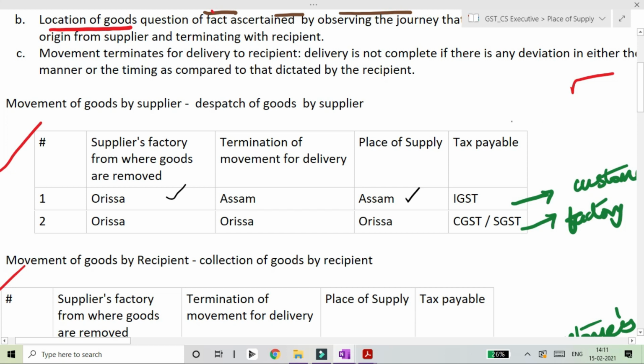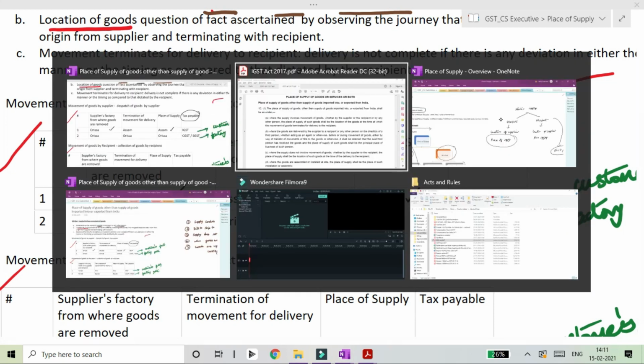So what tax is payable is based on the nature of supply. Location of the supplier and the place of supply, if it is in the same state or same union territory, then it is treated as intrastate supply. If it is in two different states or two different union territories, then it shall be treated as an interstate transaction. Now in this case, the location of the supplier is in Orissa and the place of supply is in Assam. Since they are in two different states, the nature of supply is an interstate supply and IGST is payable.